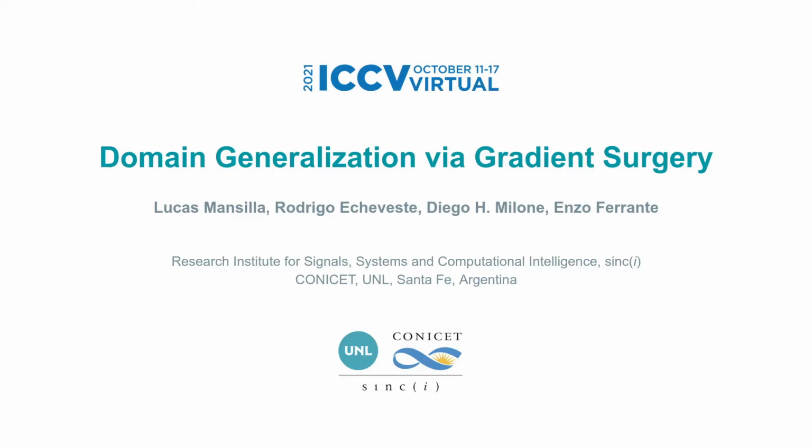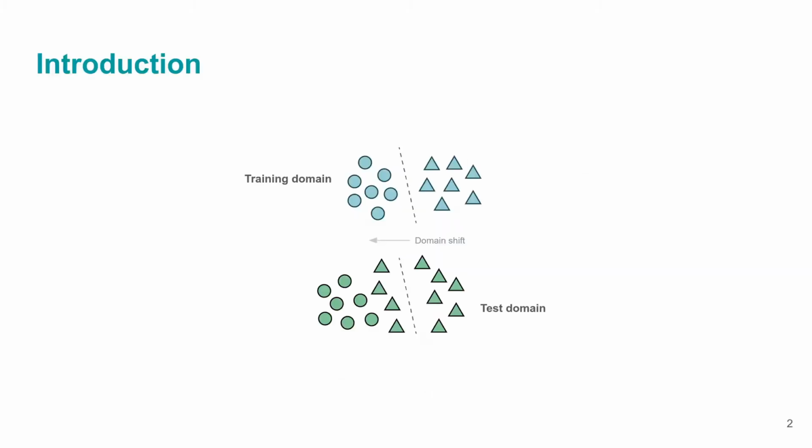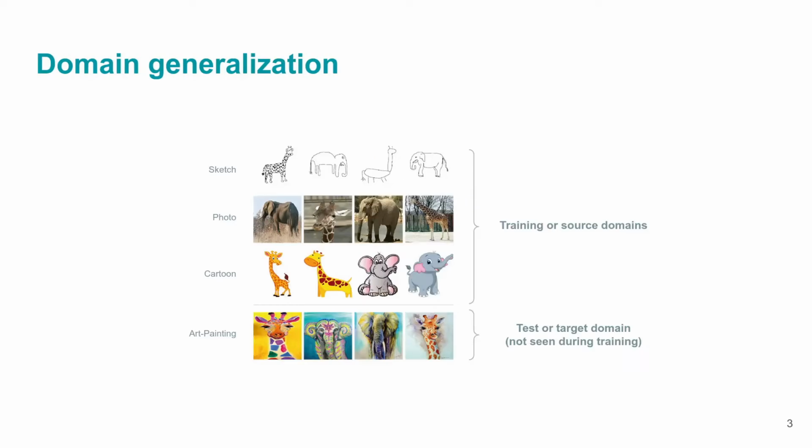In this video, I'm going to present our work about domain generalization via gradient surgery. Traditional machine learning models assume that training and test data come from the same distribution. However, in real life, training and test conditions may differ by several factors, posing serious limitations for translating these models to real-life problems. Domain generalization refers to learning a model with data from different but unrelated source domains and then applying it to a new target domain.